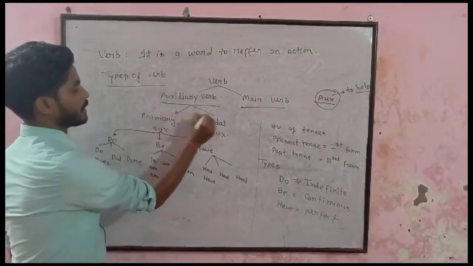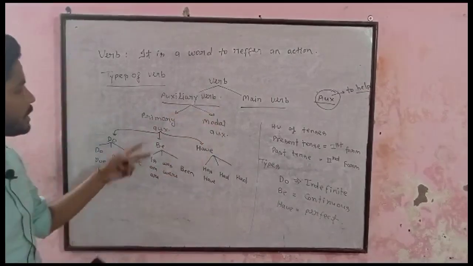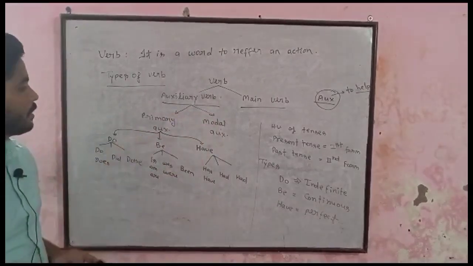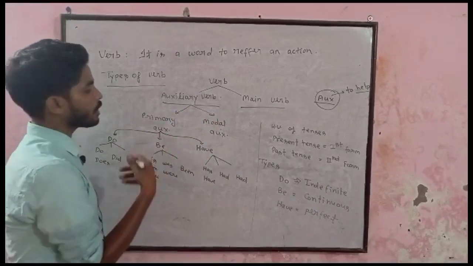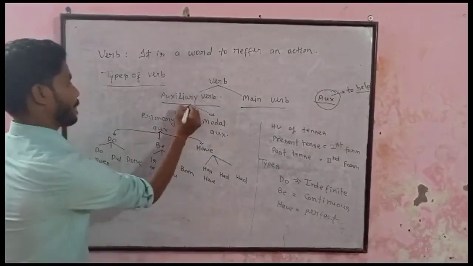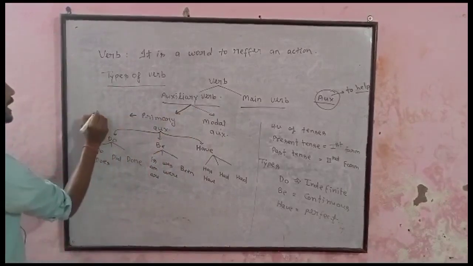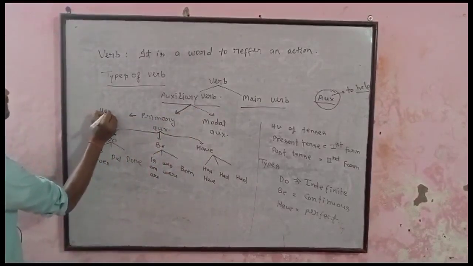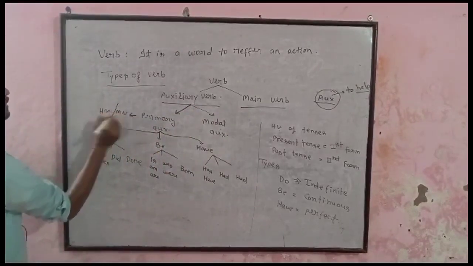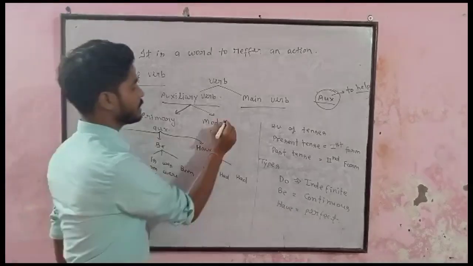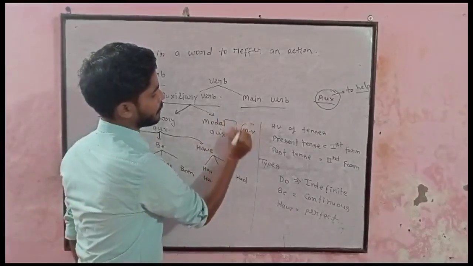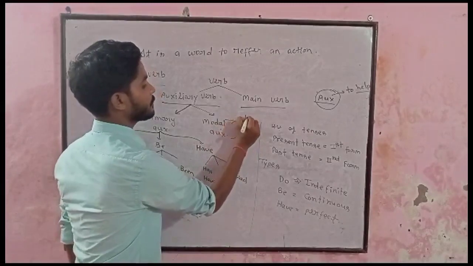Further, we can divide it into two parts: primary auxiliary and modal auxiliary. Primary auxiliaries are those which can be used as a helping verb as well as a main verb. But modal auxiliaries can never be used as a main verb. These are just helping verbs.